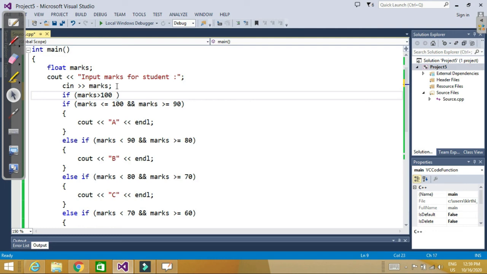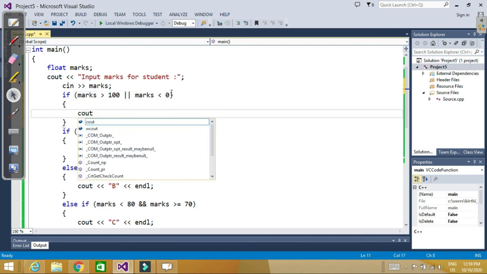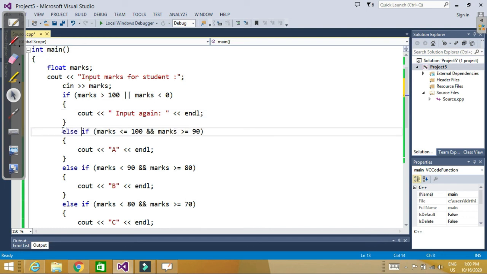So cout input again. Because here we write the first if, we can write else if here. So now it is a perfect program.